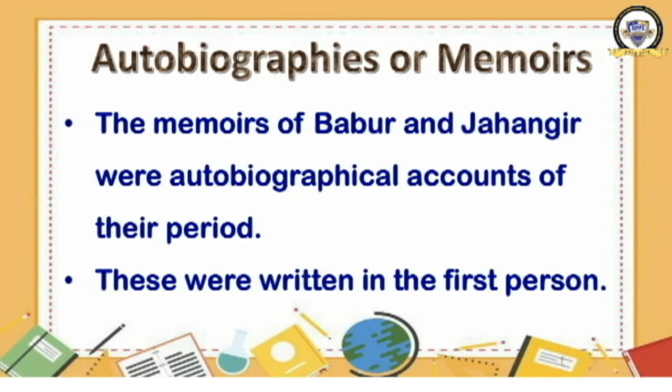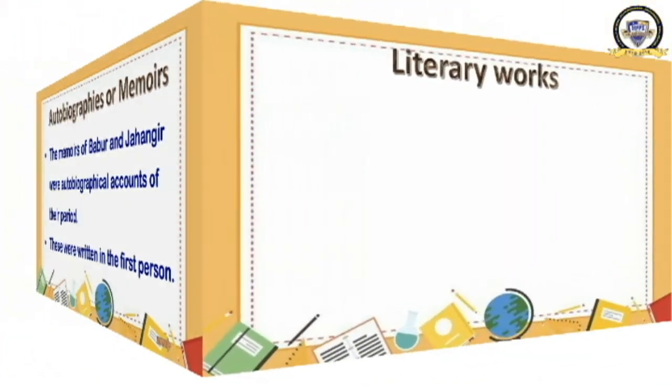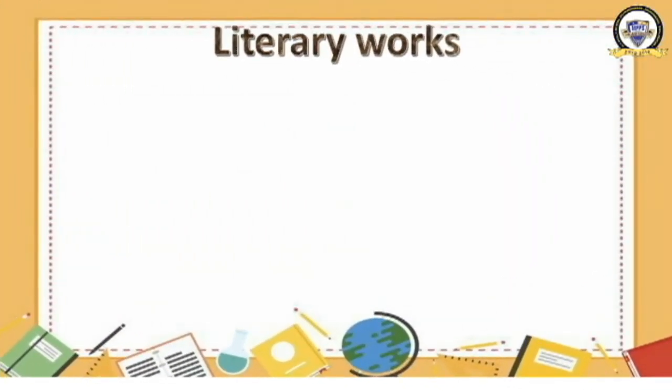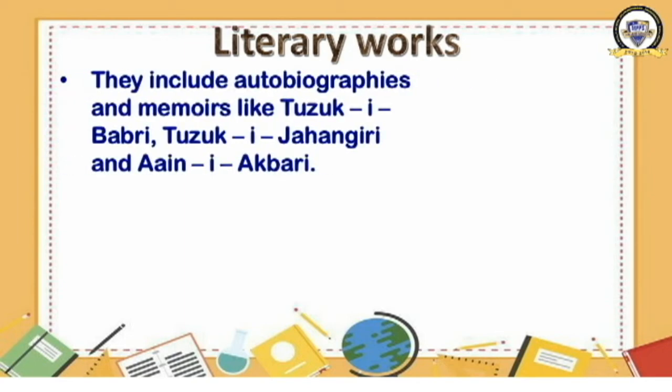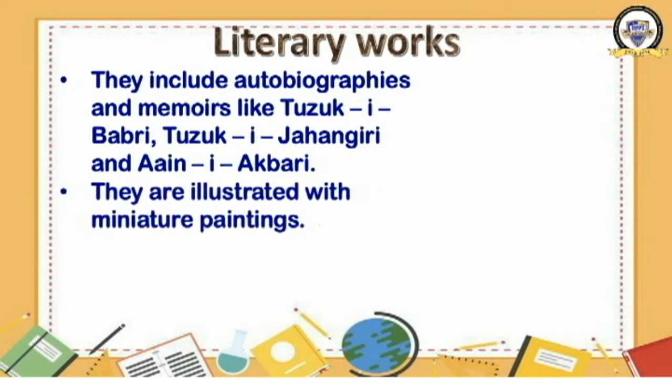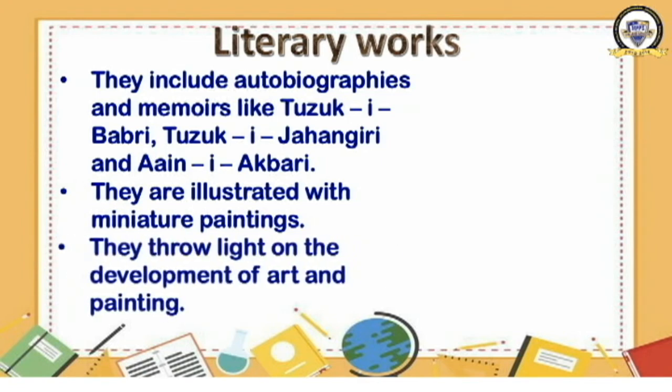Moving to some other literary works, they include the autobiographies and memoirs like Tuzuk-i-Babri, Tuzuk-i-Jahangiri, and Ain-i-Akbari. They were autobiographies, or literary works. They are illustrated with miniature paintings, and they throw light on the development of art and painting. These are different from the other autobiographies because they have been illustrated with miniature paintings.